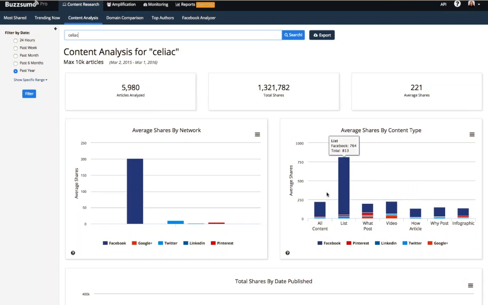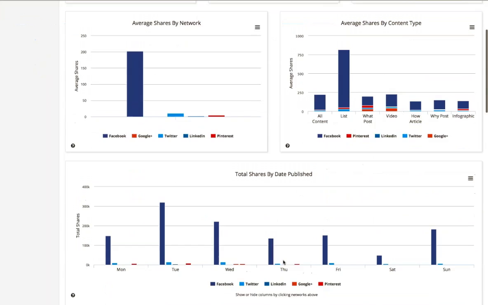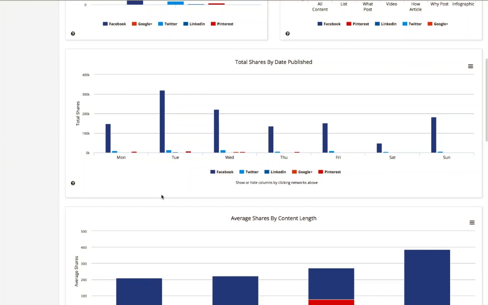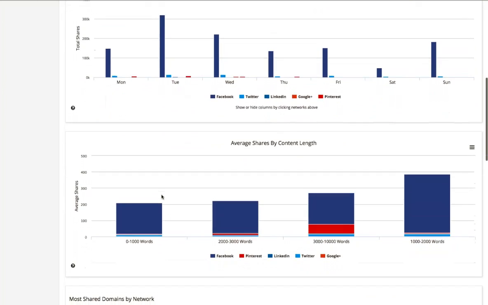So looking at this chart, you can see that list posts perform far better than all other types of content on Facebook. It looks like what posts perform better on Pinterest, and videos perform better on Google+. It looks like for Twitter, list posts perform better as well. We also show you total shares by day of the week that the content was published. So this is showing us that for celiac, most shared content is on Tuesday. So you might want to post your content on Tuesday, and that could give you a bump in the number of times it's shared socially.